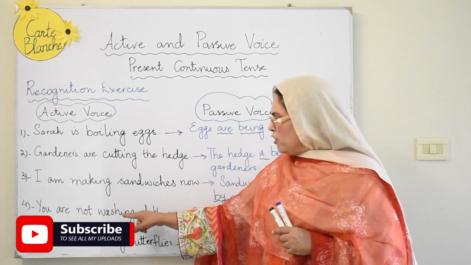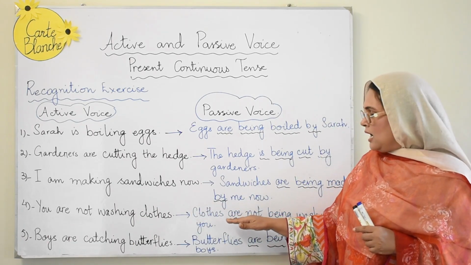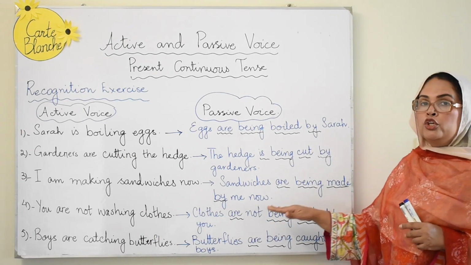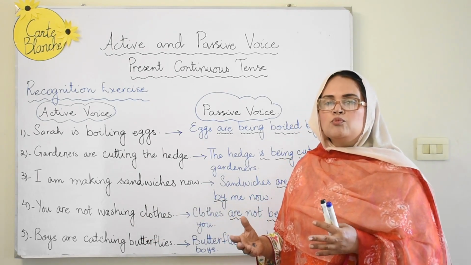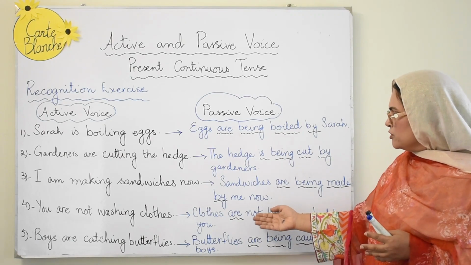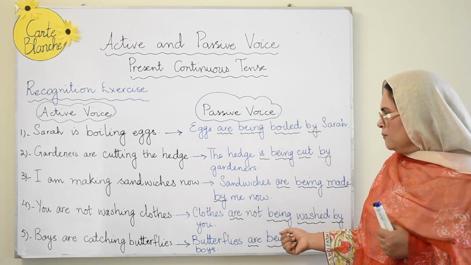You are not washing clothes. Now clothes are not being washed by you. I've deliberately inserted a negative sentence just to give you an exposure to how we change a negative sentence. You see, the position of not is just after is, am or are.